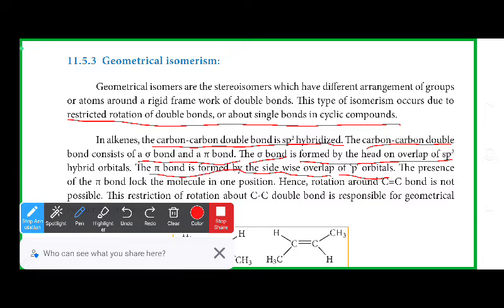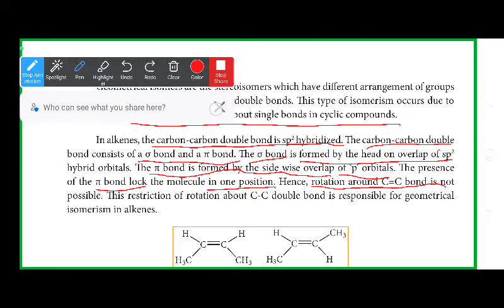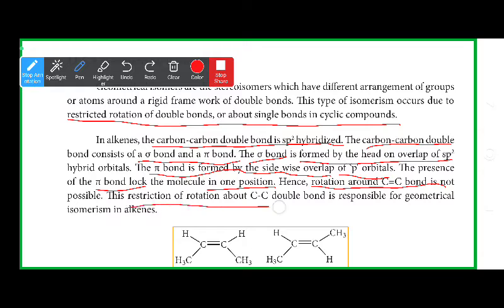The presence of the pi bond locks the molecule in one position and does not allow it to rotate. So rotation around the C double bond C is not possible. This restricted rotation of the C=C double bond is responsible for geometrical isomerism in alkenes.